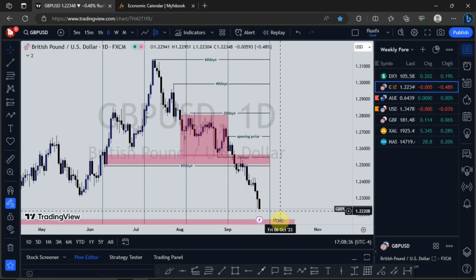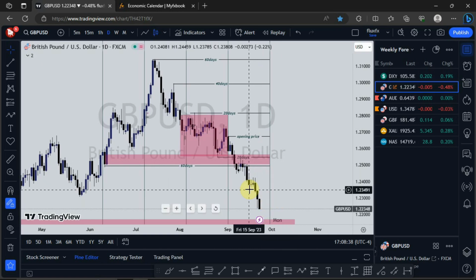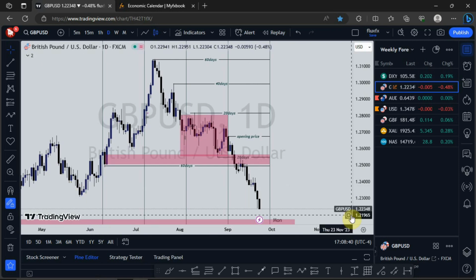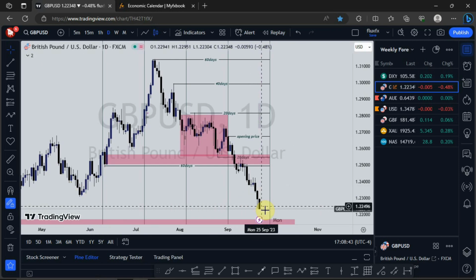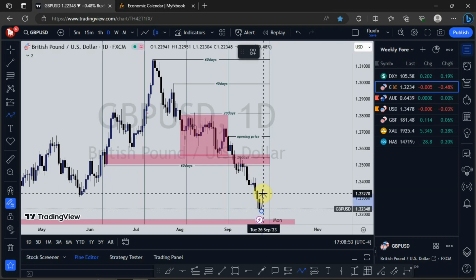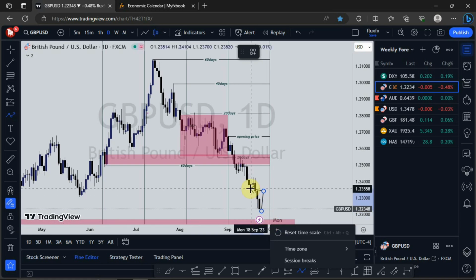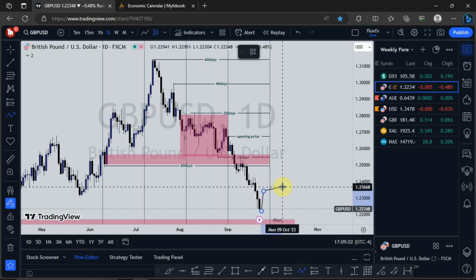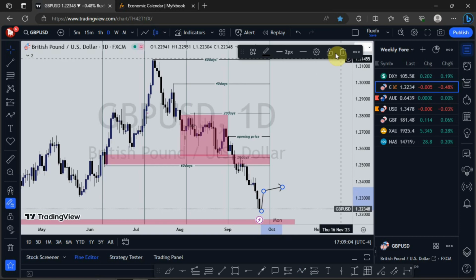Then we see a move to the downside, because once the swing low is broken, the next thing to expect if price is going to continue to push to the downside is a lower swing high, which hasn't been formed yet. So in the case of forming a lower swing high, price will push up to form the lower swing high. Then from there we see price pushing to the downside. So for GBPUSD, that is my expectation.